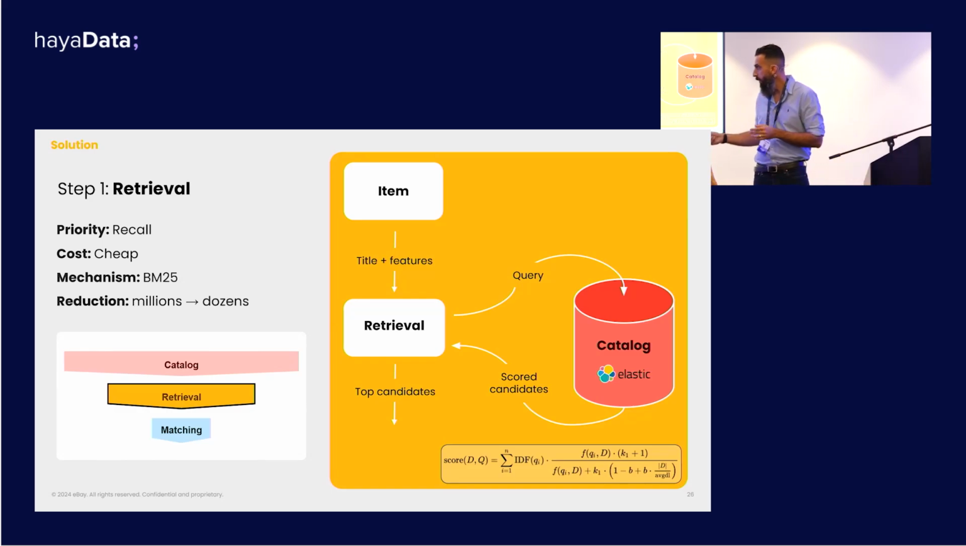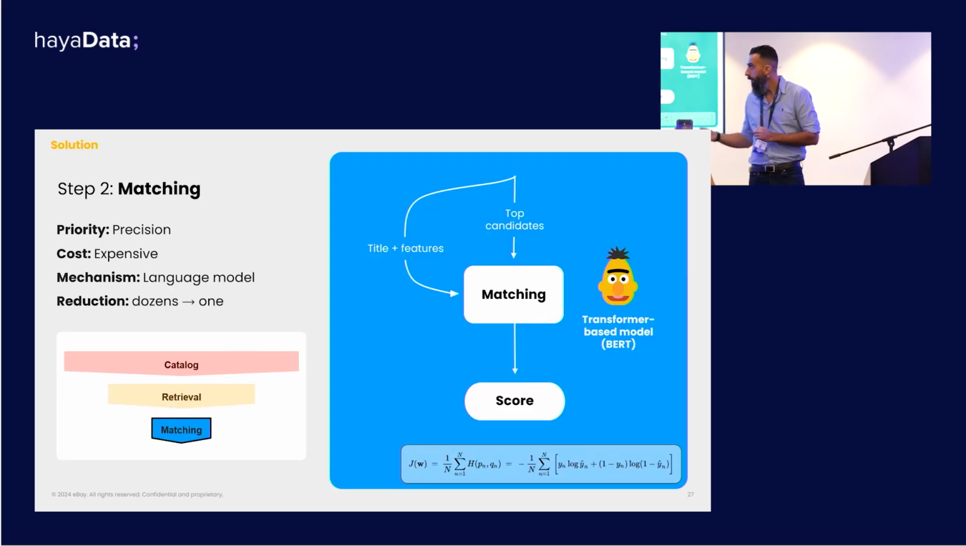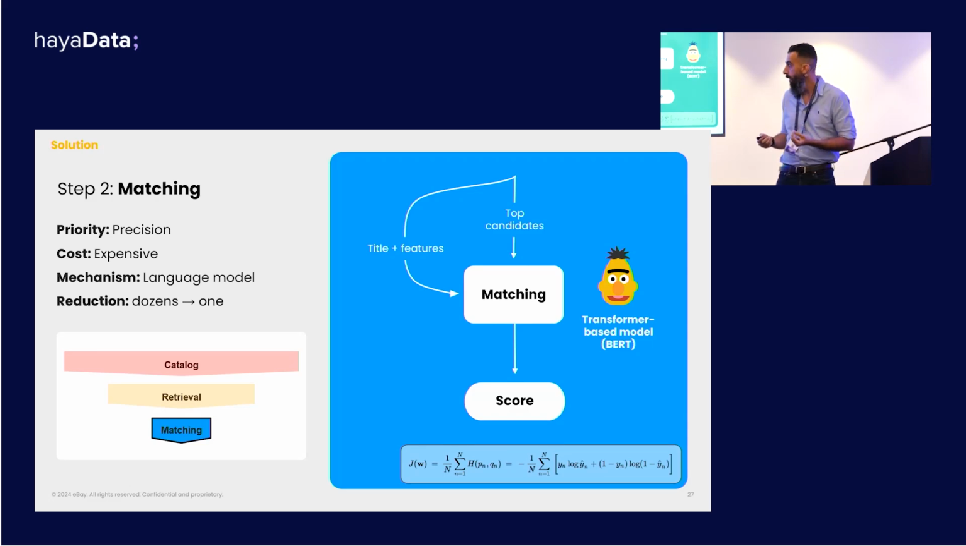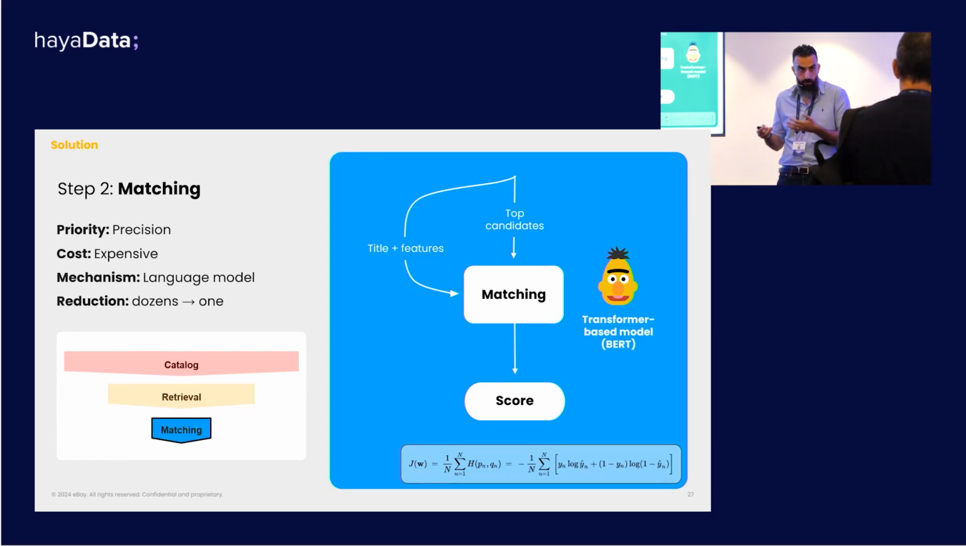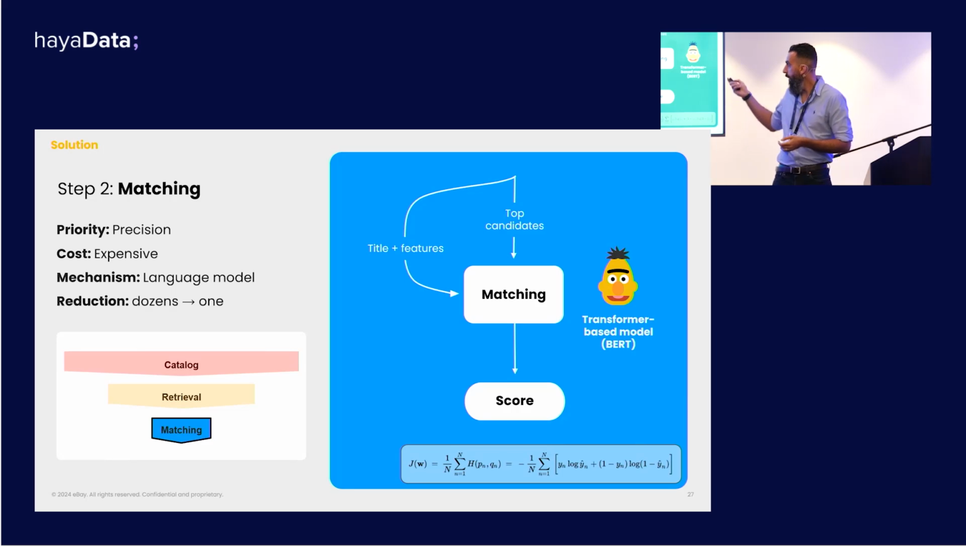Now that we have a few likely suspects, we can push them to the second step called matching. This step prioritizes precision over recall, but at the cost of being more computationally expensive, right? So we use a transformer-based language model in order to compare the item to each of the product candidates that we received from the previous stage and assign it a score between 0, representing a complete mismatch between the item and the product, and 1, representing a perfect match. Right? So effectively, by running our item through this entire pipeline, we did exactly what we wanted in the beginning, right? We narrowed it down from millions to a few dozen likely candidates down to a single product that either represents a match or a mismatch.